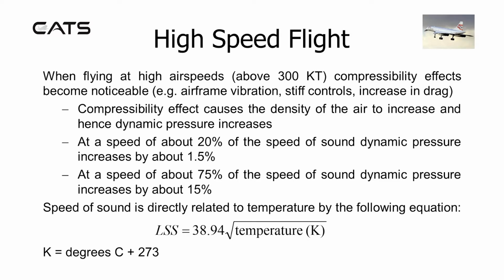High-speed flight. When flying at high air speeds above 300 knots, compressibility effects become noticeable. For example, airframe vibration, stiff controls, and an increase in drag. The compressibility effect causes the density of the air to increase, and hence dynamic pressure increases.